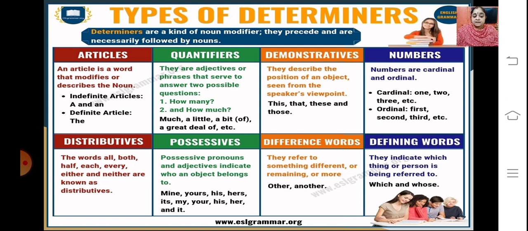We'll deal with them individually in the next slides. So just go through this particular table very carefully so you get a quick understanding of what determiners are. You must have done this also in the previous lesson videos. So this is a recap so that at a glance you are able to understand what determiners are.